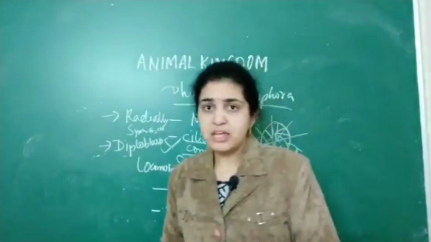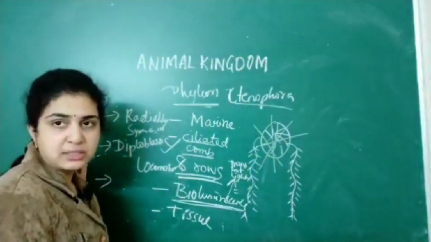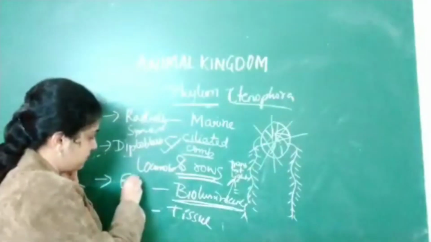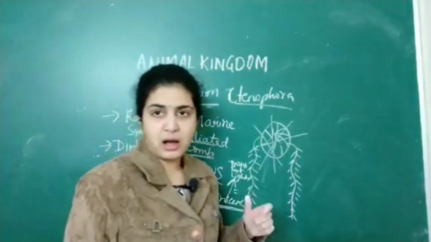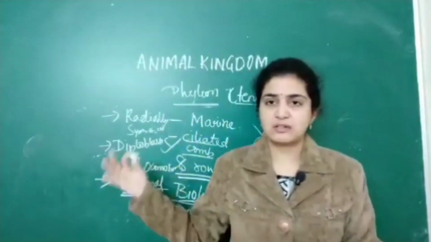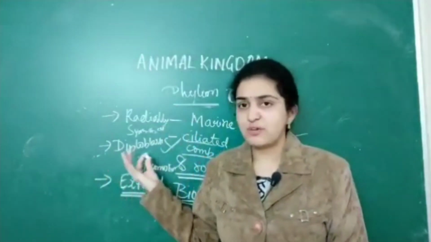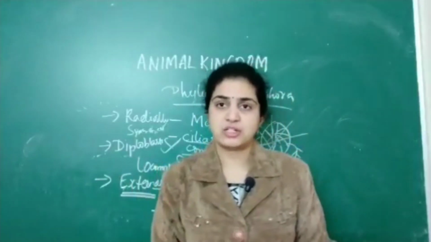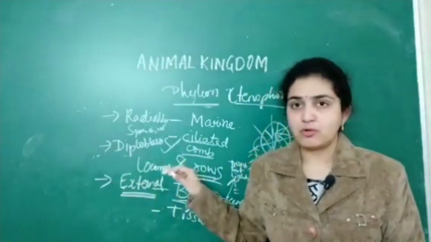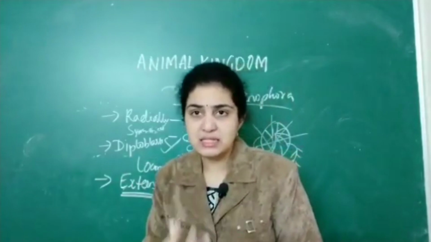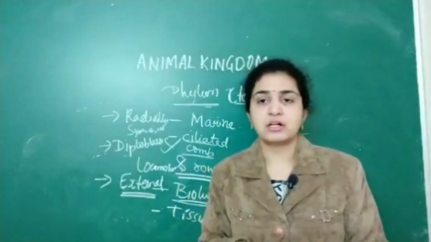Next, we are dealing with fertilization. The fertilization is external fertilization. For the next three phyla, remember, only this phylum exhibits external fertilization. The phylum that exhibits external fertilization is Ctenophora. That is, fertilization takes place outside the organism. For all others, it takes place inside, that is internal fertilization.